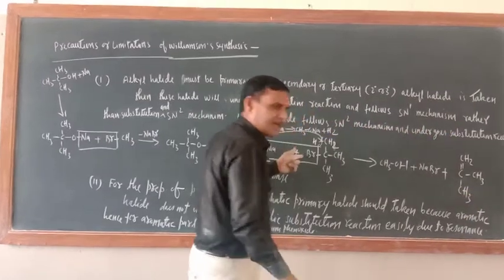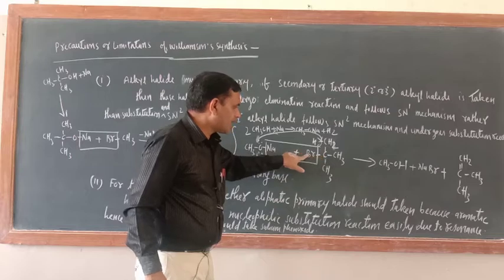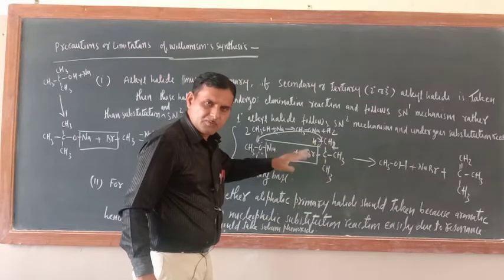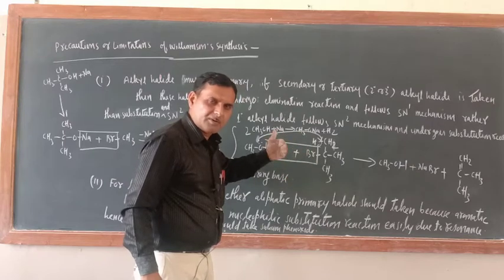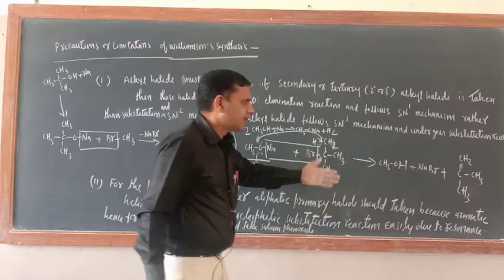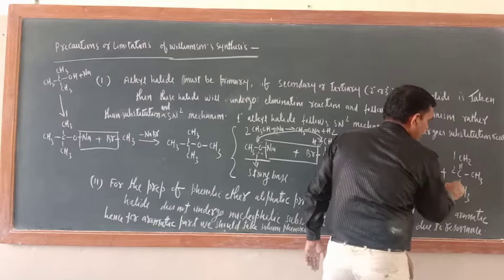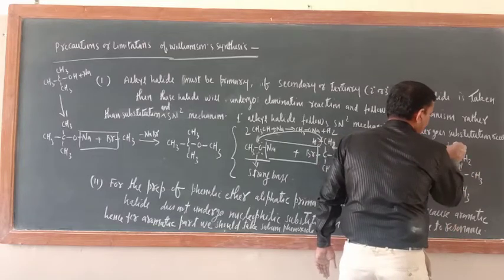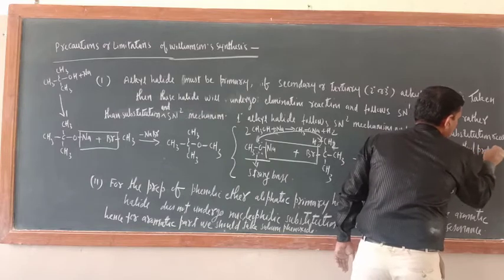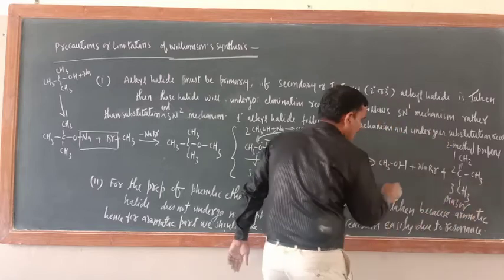So now, is this an elimination reaction or not? Why elimination? Because from this carbon atom Br is coming out, from this CH3 group H is coming out. So when the atom or group of atoms is coming out from the same carbon atom or adjacent carbon atom, that is an elimination reaction. So what is the name of this product? The name of this product is 2-methyl propene. This is the major product.